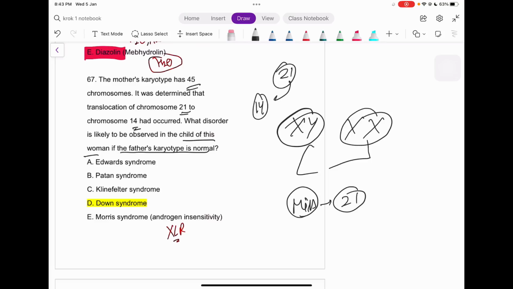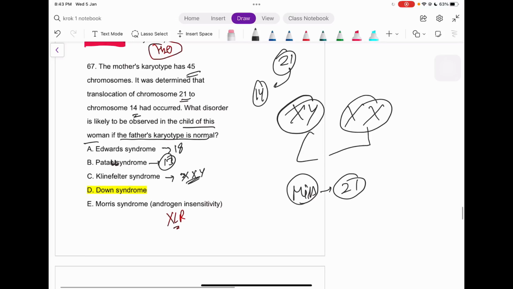Edwards syndrome, it's the trisomy 18. Well, this is written wrong here, that must be Patau syndrome, right? 13. Klinefelter, what is it? Klinefelter is your XXY itself. Morris syndrome is androgen insensitivity, itself an X-linked recessive trait.